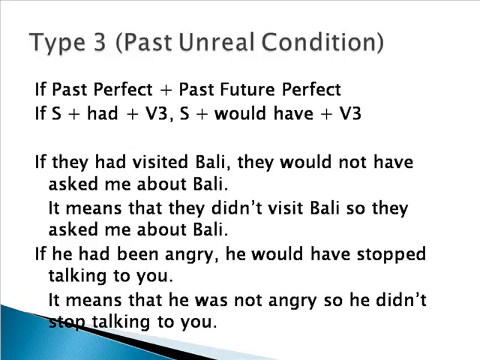Now, time for conditional sentence type 3. Pattern. If past perfect plus past future perfect, or in other words, if subject plus had plus verb 3, then subject plus would have plus verb 3. Conditional sentence type 3 is also called past unreal condition. It is just like the second type. It shows a different reality but in the past.